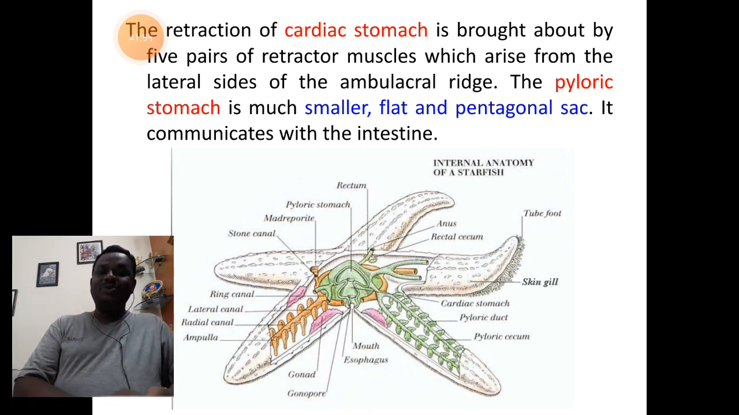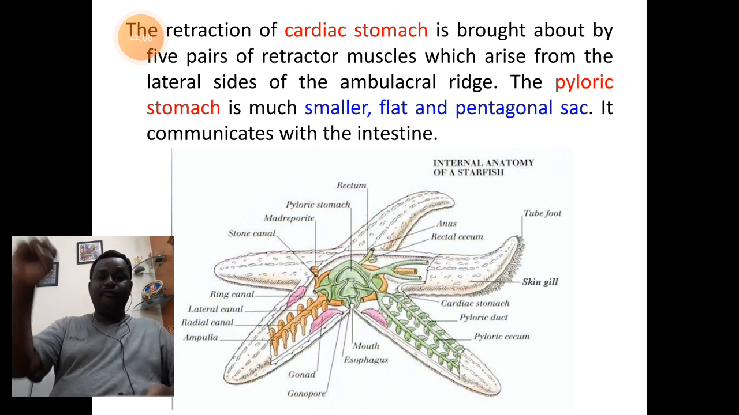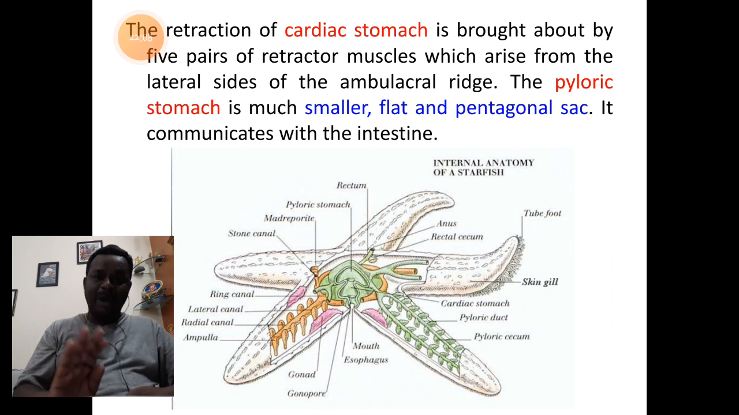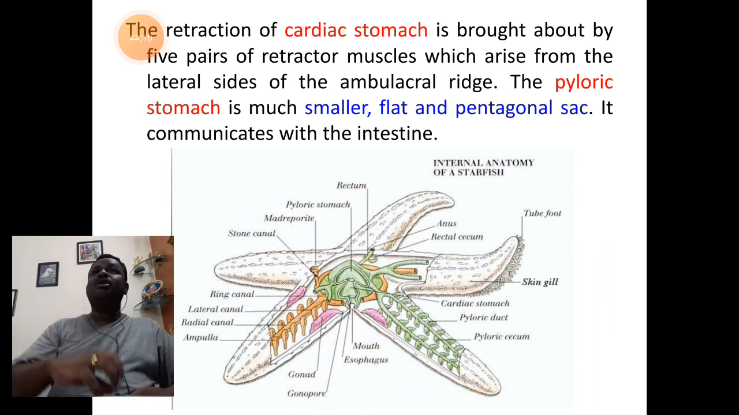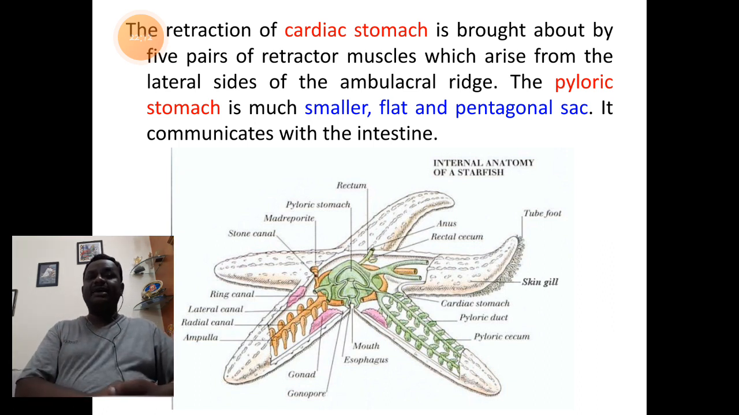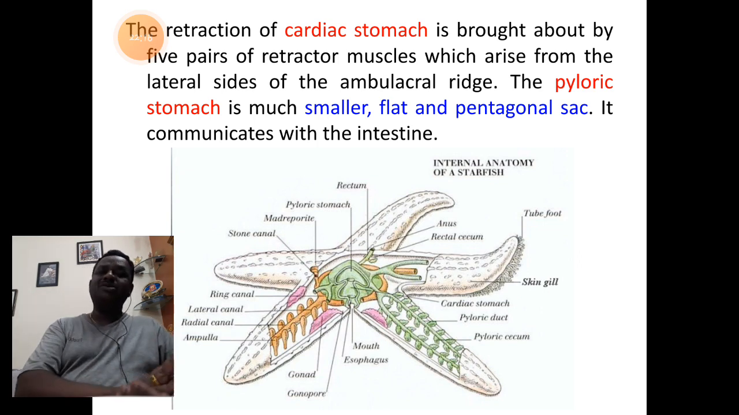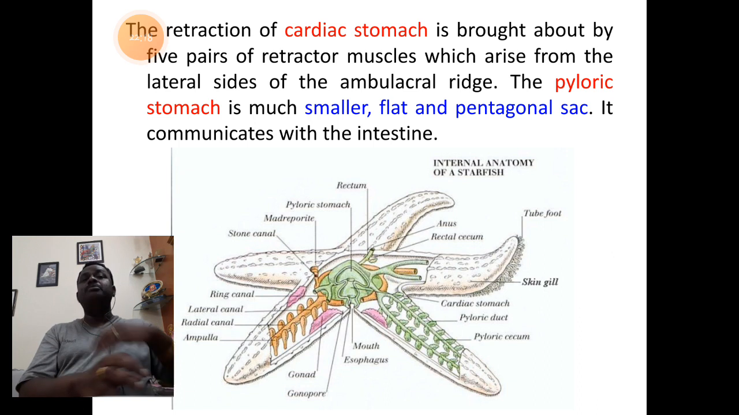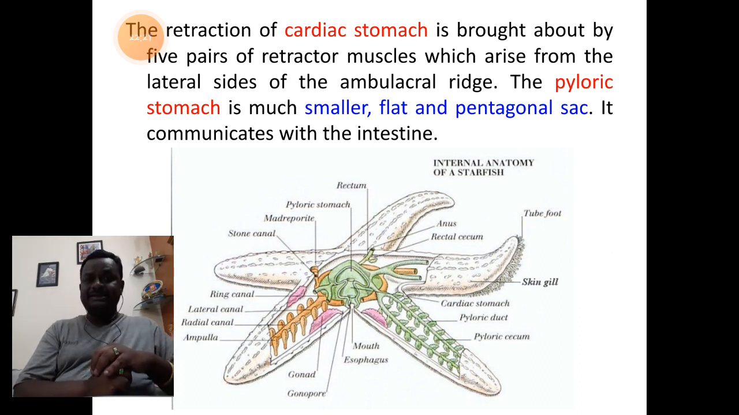So we have understood the cardiac stomach shows the function of intake of food. It is not the mouth that helps in intake of food. It is this cardiac stomach part that helps in ingestion of food. The second part of the stomach at the aboral area is the pyloric stomach.